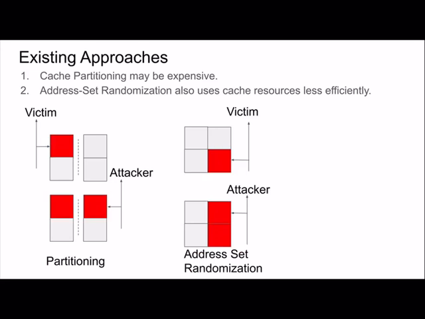And the second problem is that we have duplication of cache lines, which means that the cache resources are less efficiently being used. It would be nicer to just use one cache entry for one cache line instead of using the same cache line copied over multiple times. And this duplication issue is also a problem for address set randomization. So while these approaches are good for security, they also have some drawbacks which we would like to get rid of.